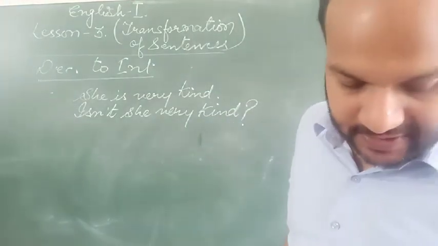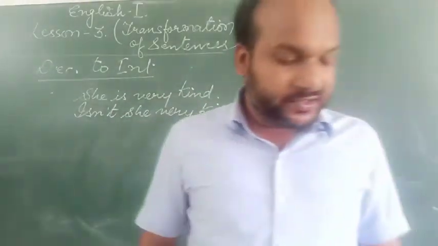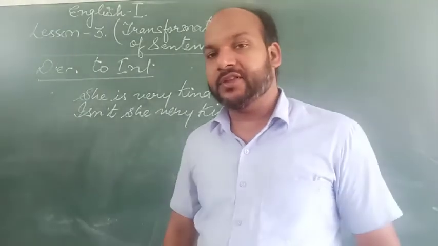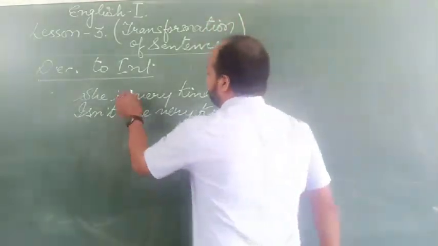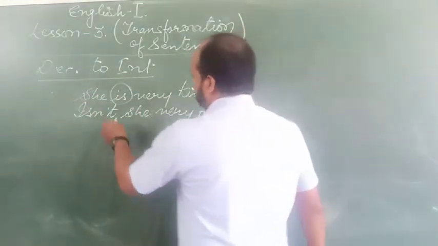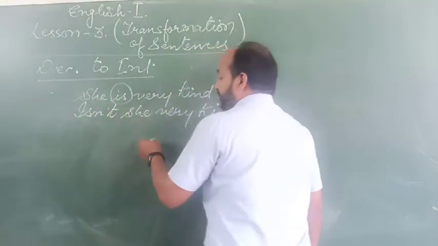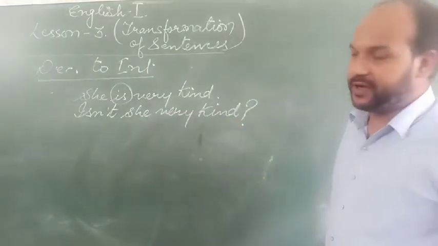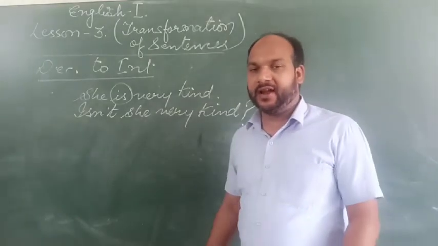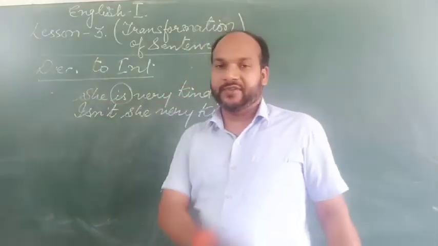So what happens in this declarative to interrogative? We put the verb before the subject. You can see the verb here. This is the verb of the sentence, and we put this verb before the subject while changing it into interrogative. It happens with all declarative sentences. If they have verbs or helping verbs, that will be shifted to the beginning of the sentence.